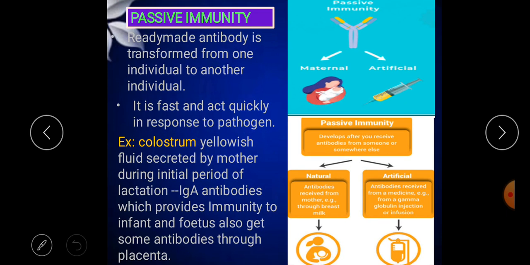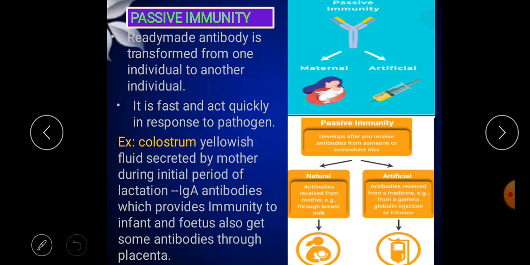So the next concept is passive immunity. So what is passive immunity here? Passive immunity is nothing but ready-made antibody transferred from one individual to another individual. So in the passive case, antibodies are not produced in the body, rather they are ready-made antibodies and are injected into the host body. Some of the antibodies from outside are introduced into the body. Now these antibodies are against some specific antigen. This is a very fast process.